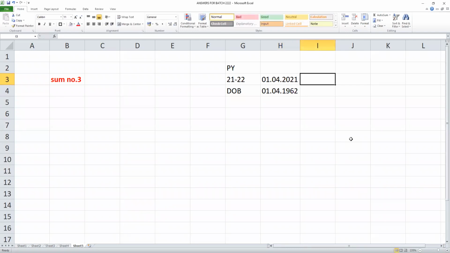21 is correct. If you say 22, that is next year. We are preparing for 21-22. 1/4/22 is next year. Now tell me, what is 2021 minus 1962? 59, sir. Has he completed 60 years?